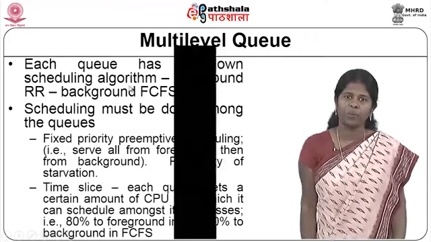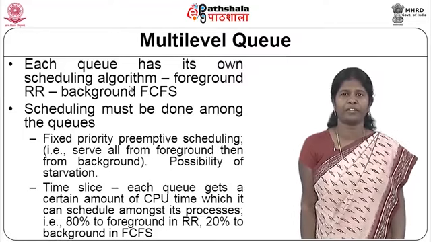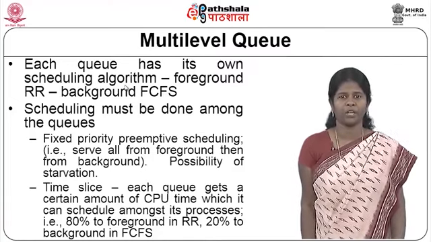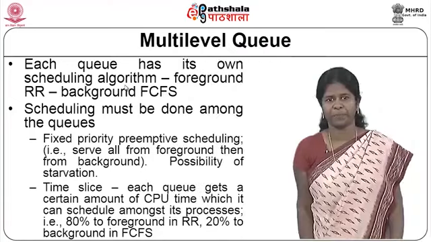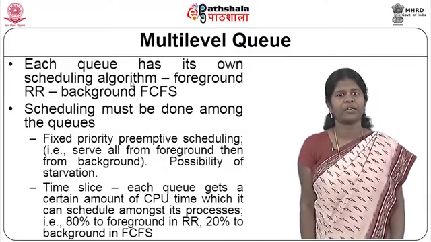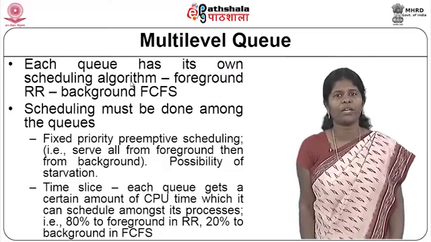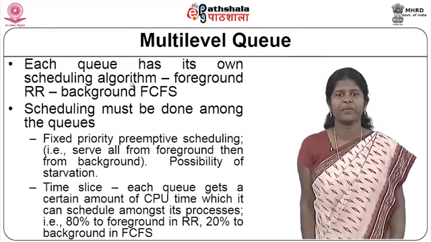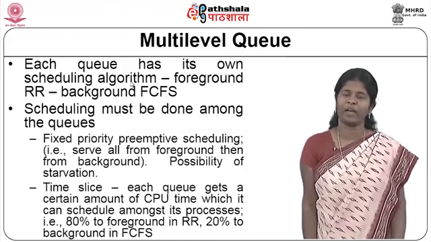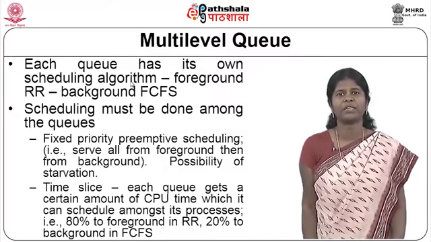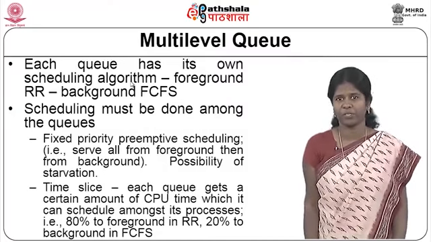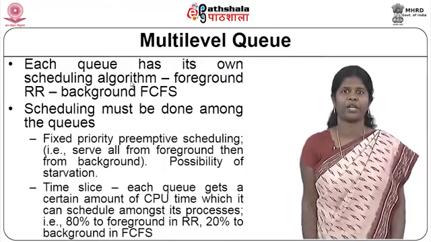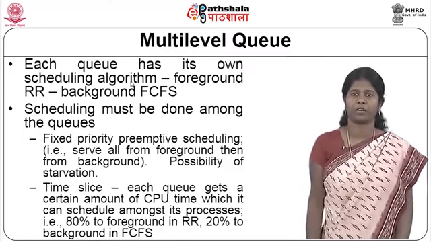And here it is also possible to schedule between the different queues. When there are multiple queues, which of the different queues should be given priority? Such scheduling can also be done. It can even be done like fixed priority preemptive scheduling applied to the different queues. So, the processes in the foreground can be given a higher priority compared to the background processes, and the queue which has the foreground processes will be given a higher priority compared to the queue which has background processes.